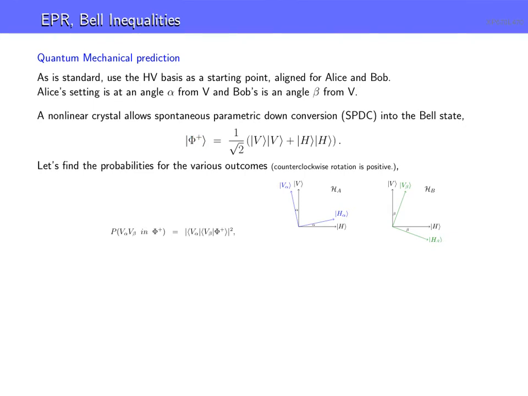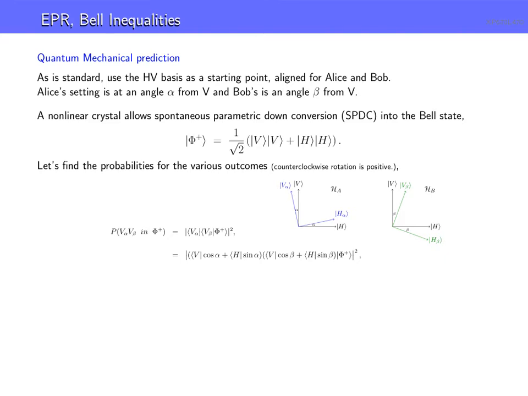And we know how to do that from our Born probability rule. We take the bra of the probability we're trying to find, VV, and we act on it with our state, and we take the modulus squared. So now we just have to do some work with our kets to get this down. Let's go ahead and fight through this. Now notice, phi plus is in the VH bases, but Alice is measuring in the V alpha basis, which is rotated slightly. So we want to resolve these vectors, for example, Alice's in the blue. We want to get the components that are in the VH, so we can actually do this inner product.